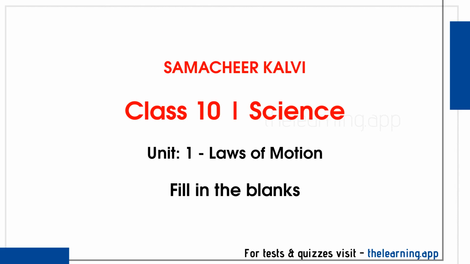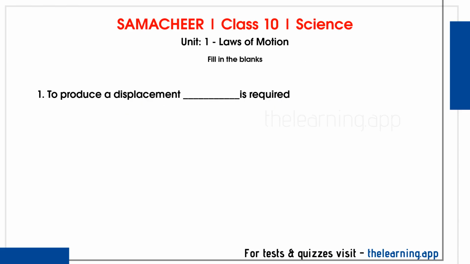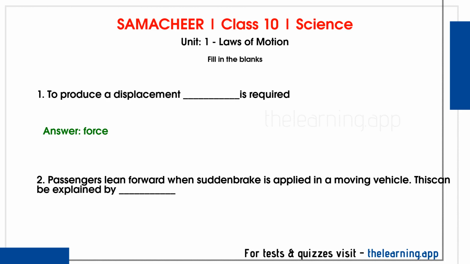Fill in the blanks. Question 1. To produce a displacement dash is required. Correct answer is force. Question 2. Passengers lean forward when sudden brake is applied in a moving vehicle. This can be explained by dash. Correct answer is inertia of motion, Newton's first law.